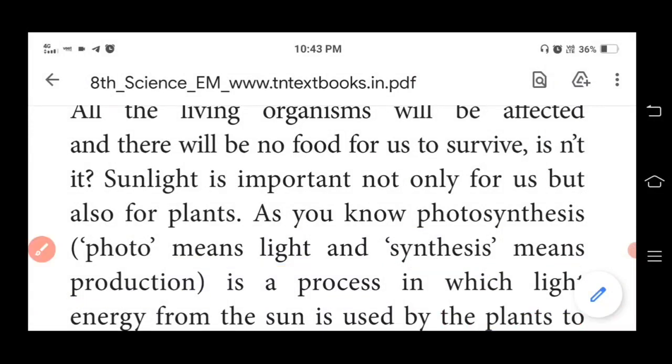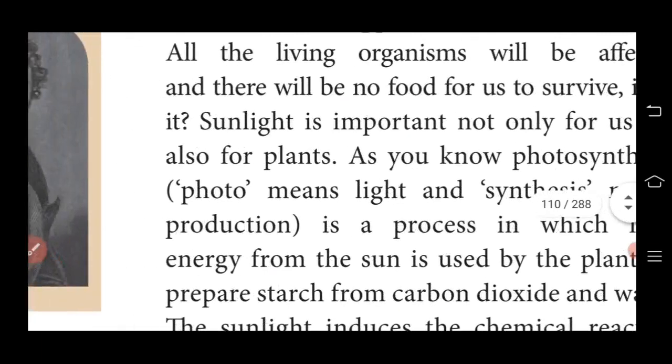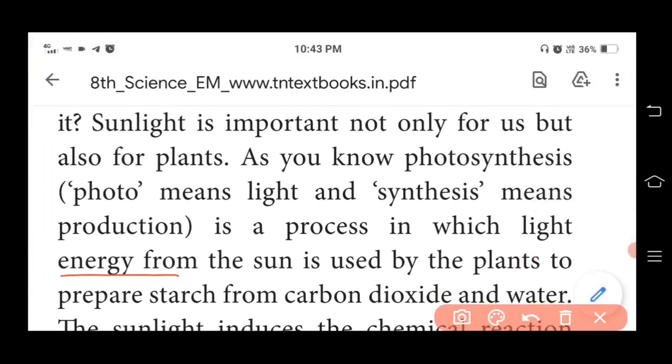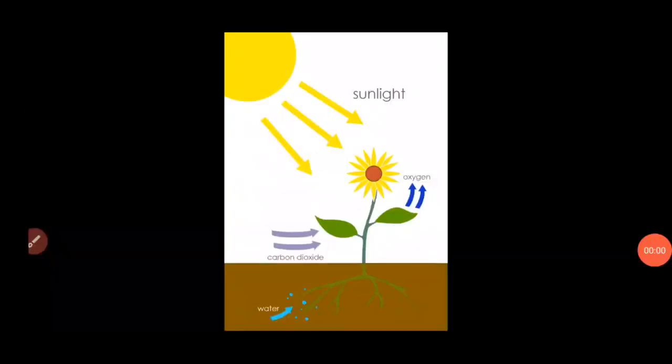Photosynthesis is a process in which light energy from the sun is used by the plant to prepare starch, important 1 mark question, starting from carbon dioxide and water. The sunlight induces the chemical reaction between carbon dioxide and water, which finally ends up in the production of starch.